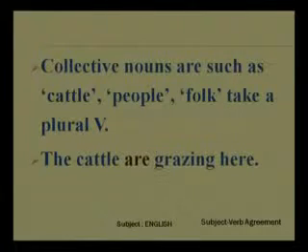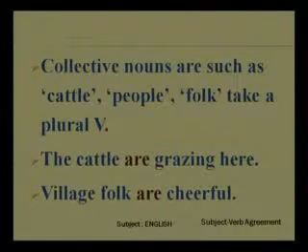You can say the animals are grazing there. You can say the cattle are grazing there. You can say cows, buffaloes, sheep, etc. are grazing there. But though we have used a collective noun, that is cattle, still it will indicate plural form, and we have to use plural verb with it.